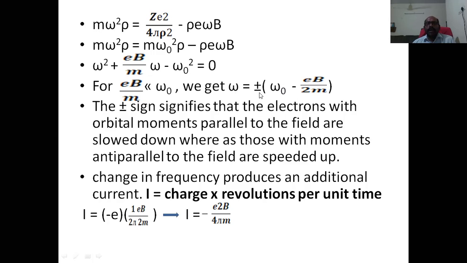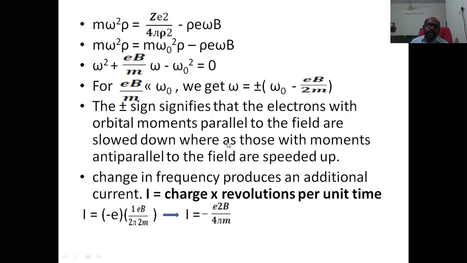So the plus or minus signifies that for electrons with orbital magnetic moments parallel to the field direction, the electrons slow down.